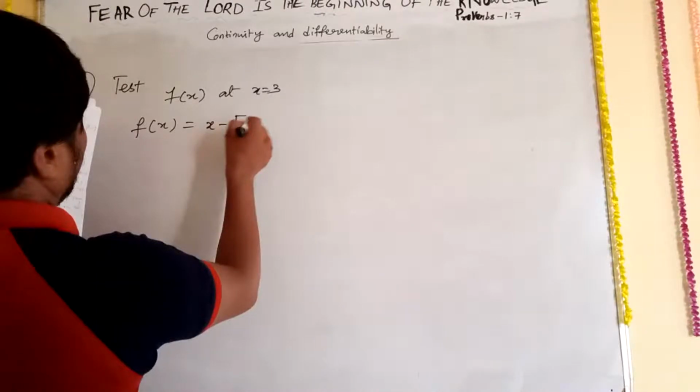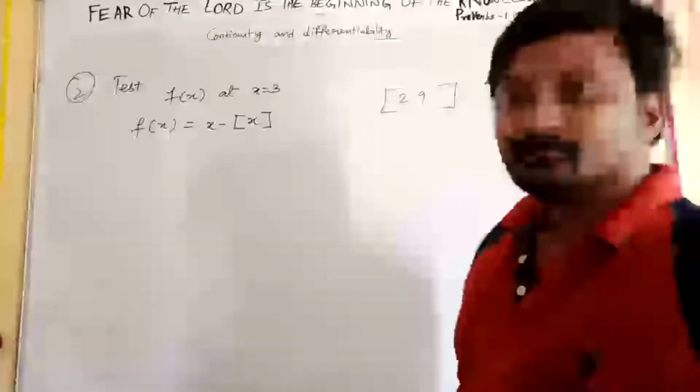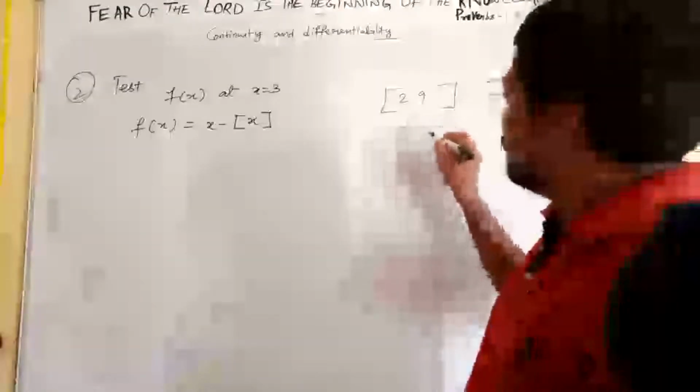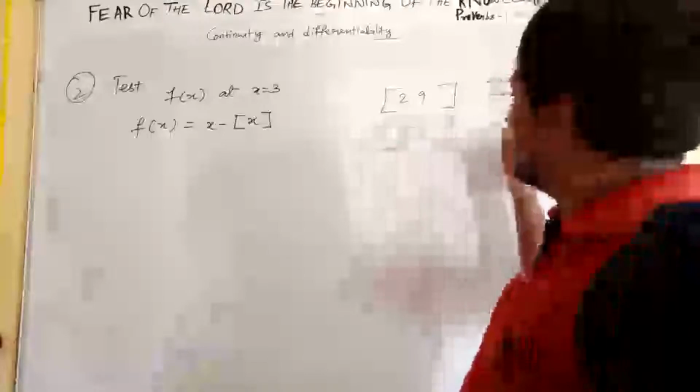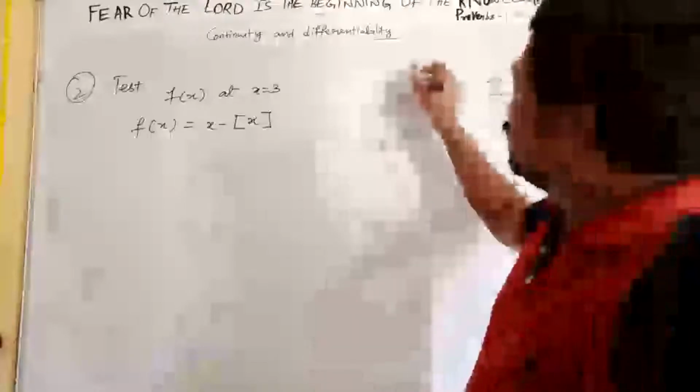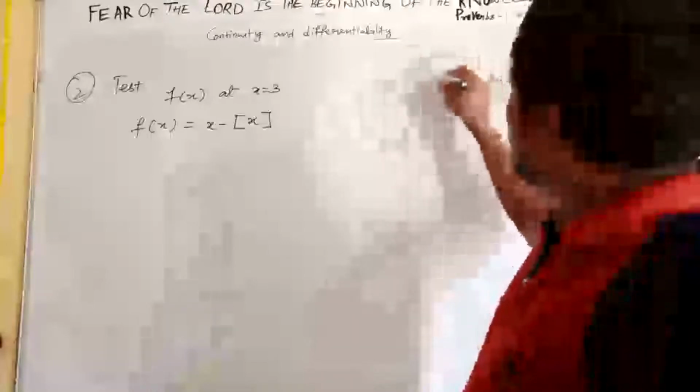See this box x, you have to remember, then only you can understand. In this box x, if you get 2.9, you will write that answer as 2. If you get 3.1, that is nothing but 3. 2.1 also 2.